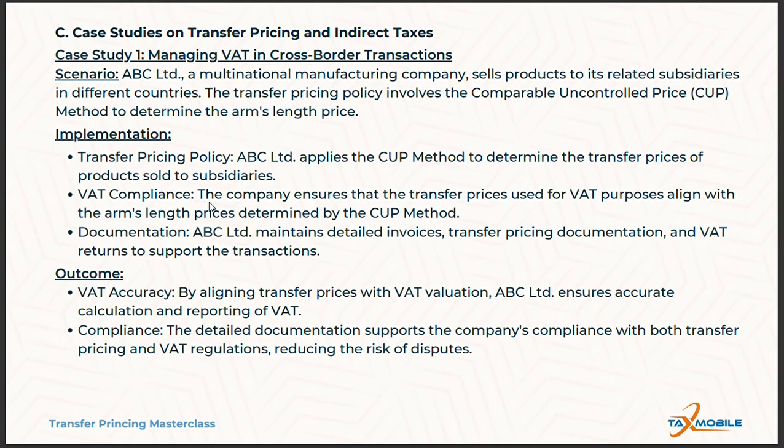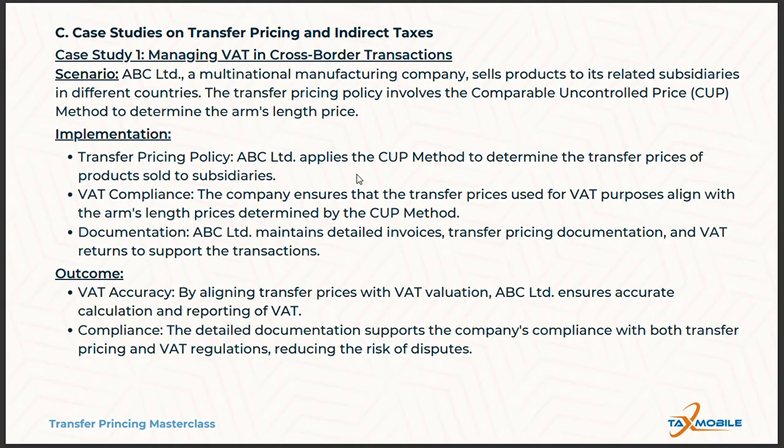Case study 1 looks at managing VAT in cross-border transactions. In this scenario, we look at ABC Limited, a multinational manufacturing company that sells products to subsidiaries in multiple countries. ABC Limited uses the comparable uncontrolled price method to ensure arm's length pricing in these intercompany sales.